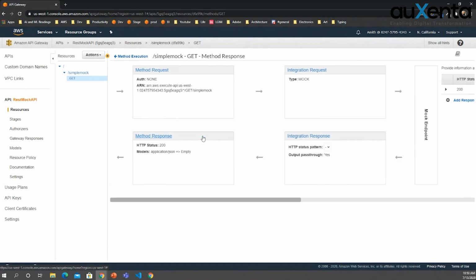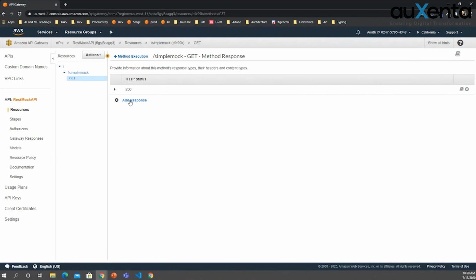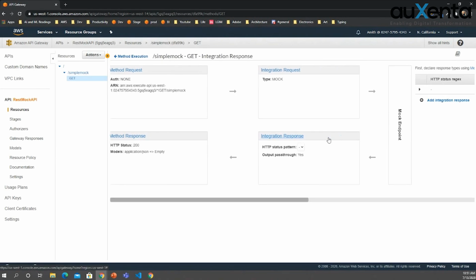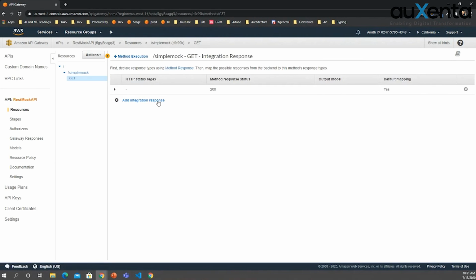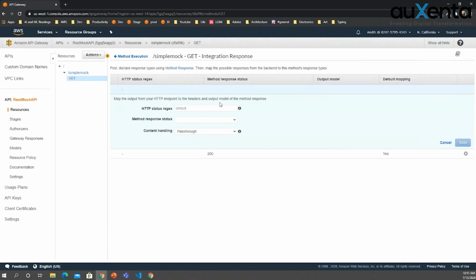First we will go and add the status code here. I'll try to add the 500 code from here and show you something. I'll add this and try to find the method response status. It's not there, right?